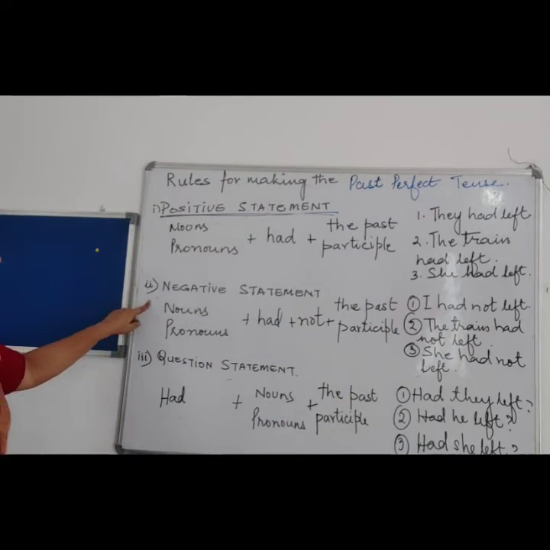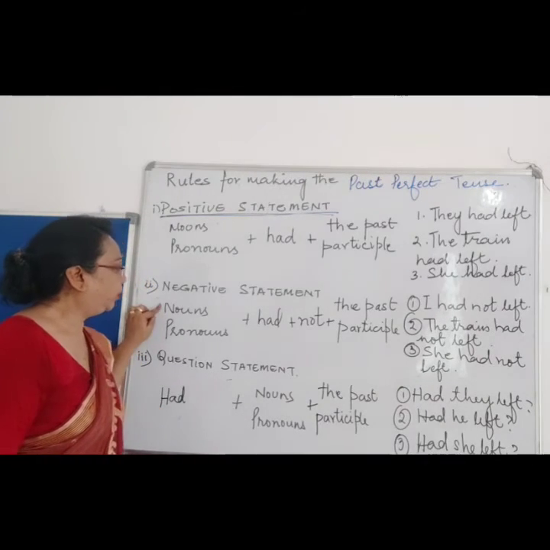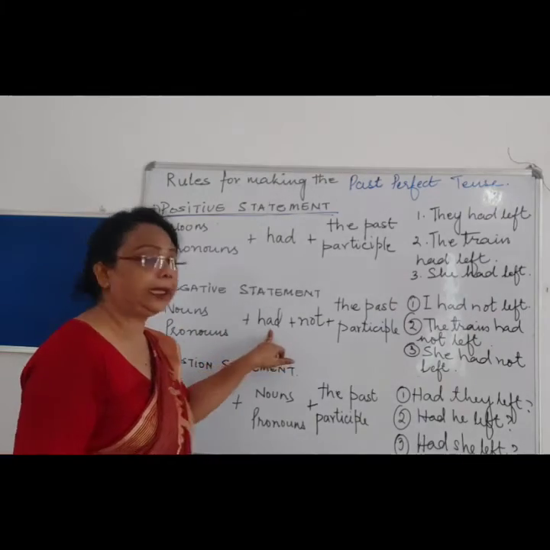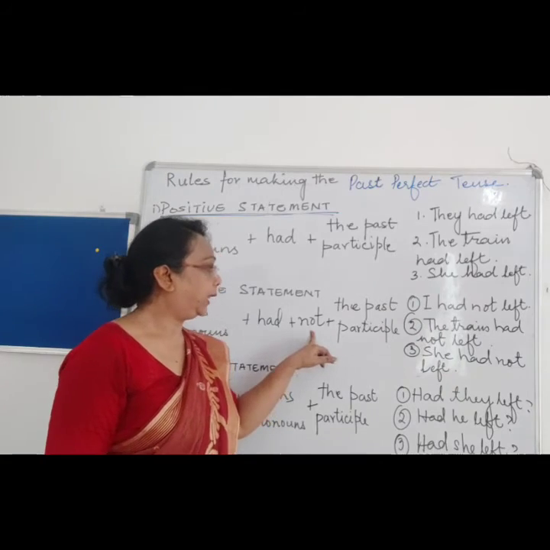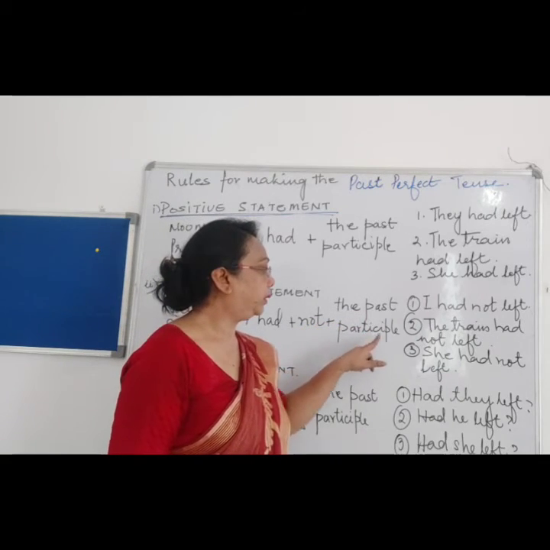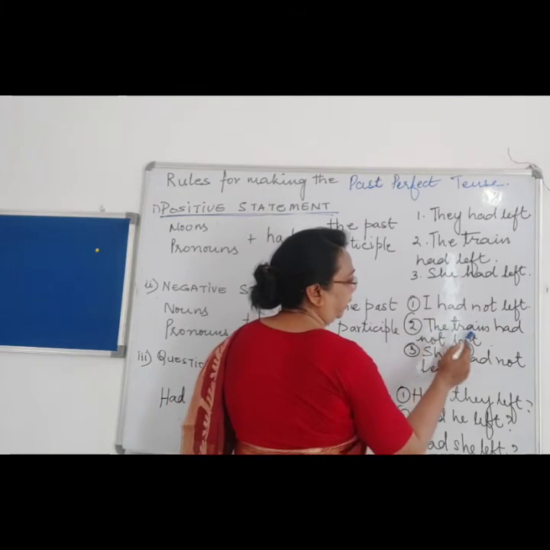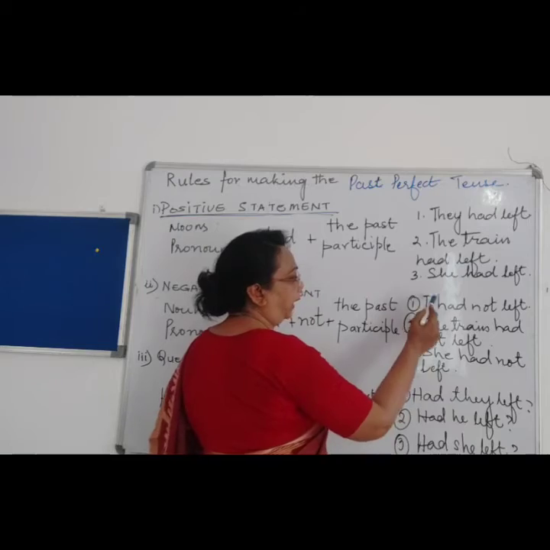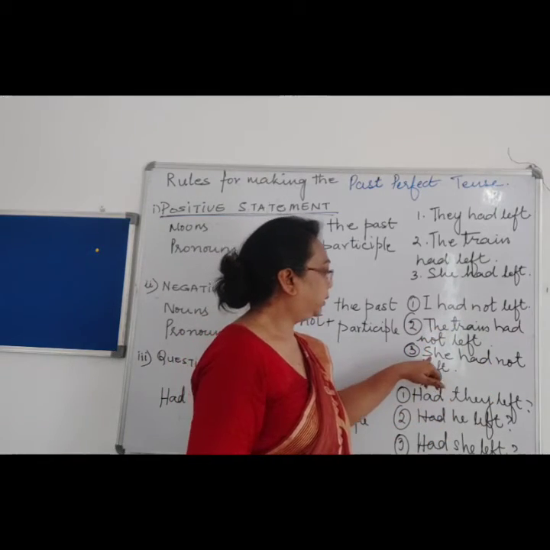Now in the negative sentence, it is just the same. With the singular or the plural form of noun or pronoun, we have to add had with not and then past participle. Like over here, I had not left, the train had not left, she had not left. Now the train, it comes to the it, and she.